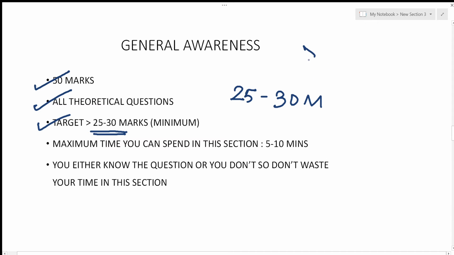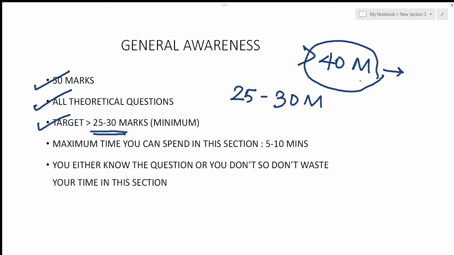If you are scoring more than 40 marks, that is a very good thing, and you would be ahead of the other students. If you're preparing for SSC CGL and other exams like that, then scoring more than 40 marks would be easier for you. But if you're preparing only for the technical papers, then scoring more than 40 marks would be really difficult in this part. So you should at least target 25 to 30 marks in this paper, and the maximum time you can give in this section is 5 to 10 minutes. I would say the 50 questions you would finish in 5 to 6 minutes.